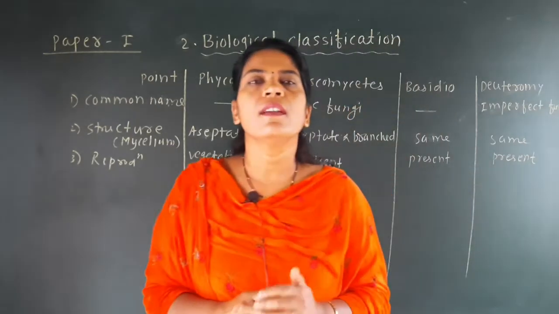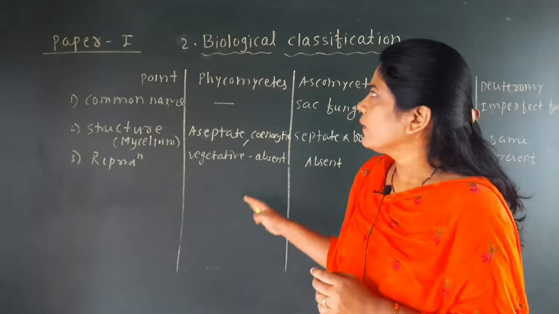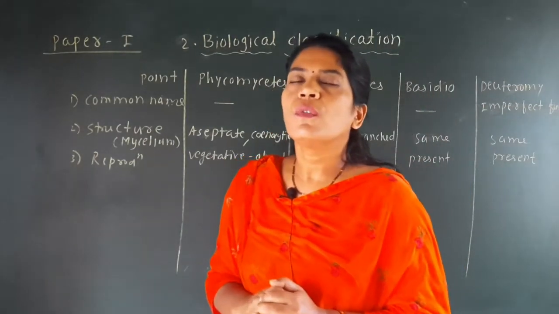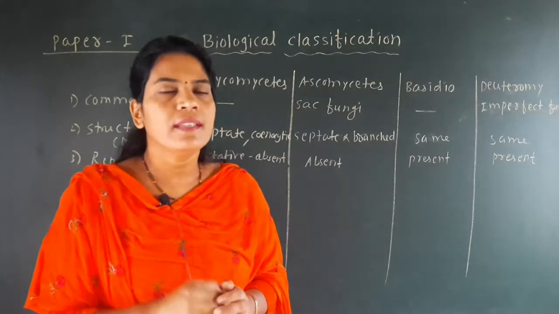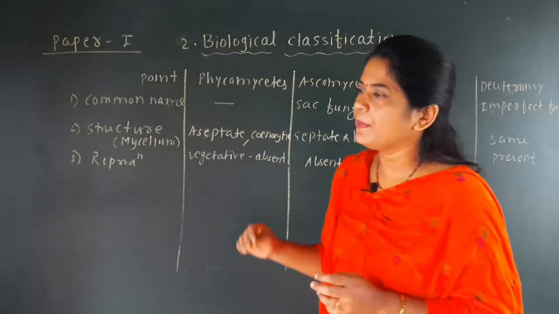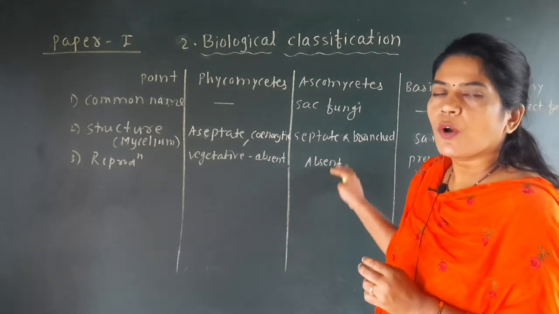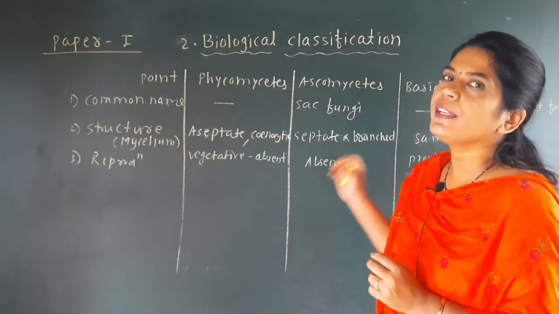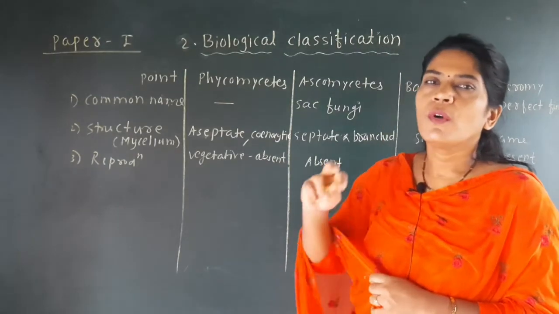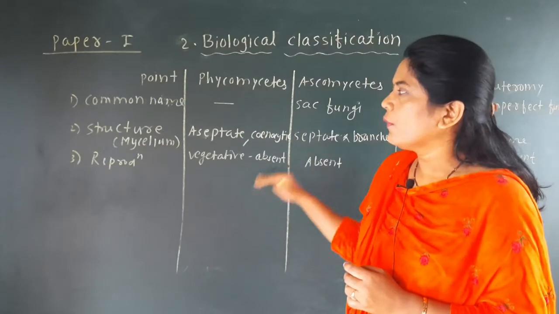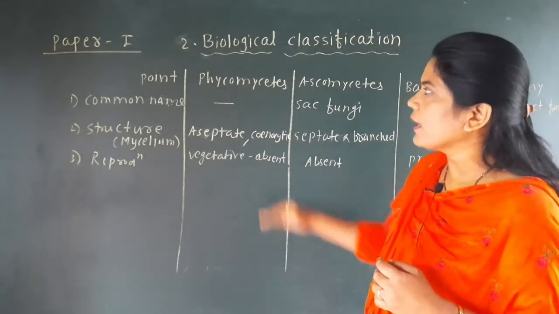That is called the sexual form of the Phycomycetes. While in Ascomycetes, what is the sexual form? See here, one mistake is there. Ascospores are the sexual form of the Ascomycetes, and conidia are the asexual form of the Ascomycetes. So here we will correct that mistake.